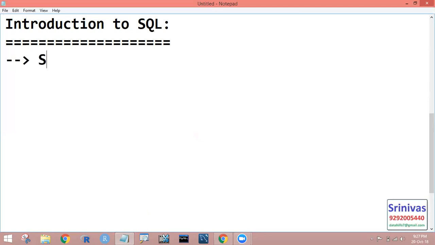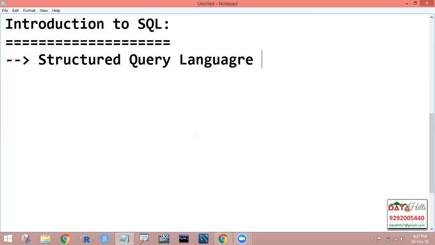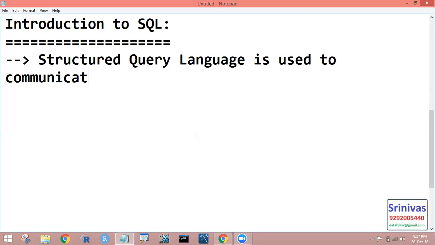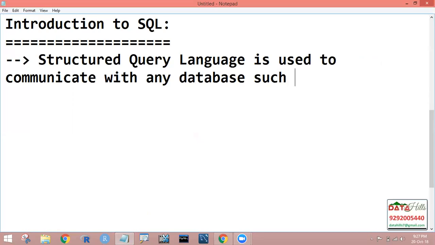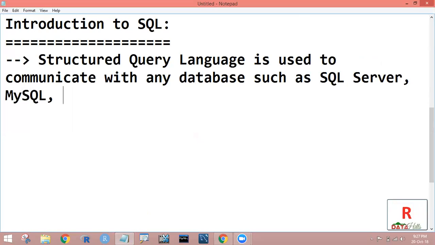Now observe this: Structured Query Language is used to communicate with any database such as SQL Server, MySQL, Oracle, DB2, which belongs to IBM.